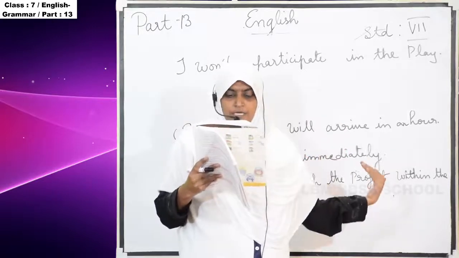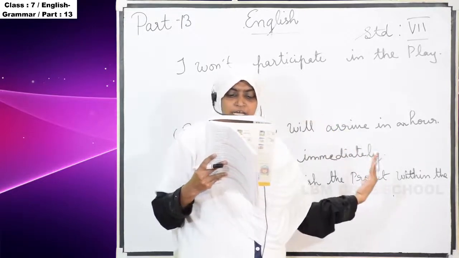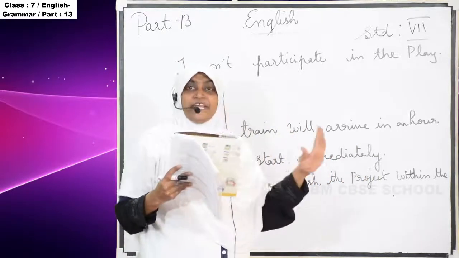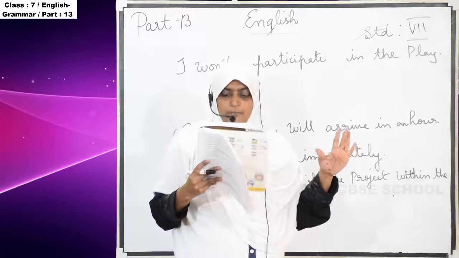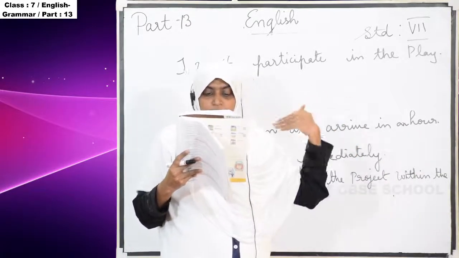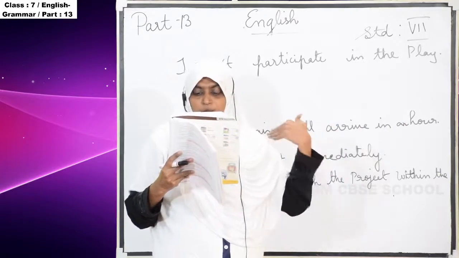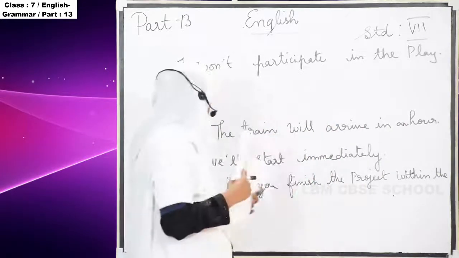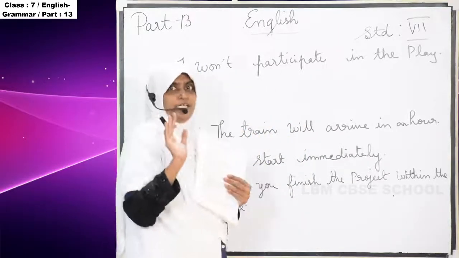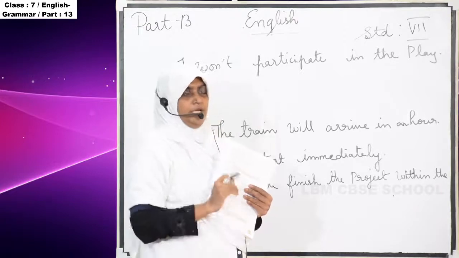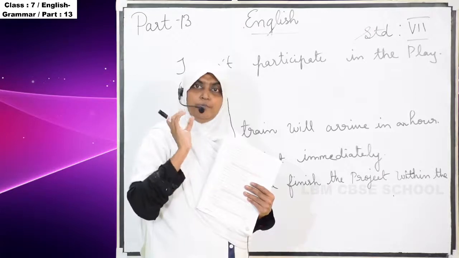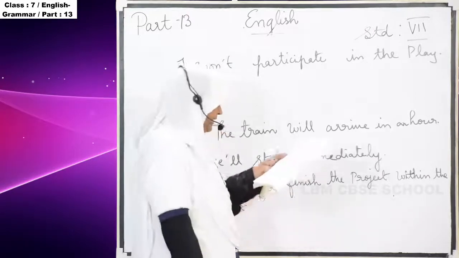So here what they are telling, I won't participate in the play. I won't, negative form, I won't participate in the play. It tells about the future only. I won't participate in the play means I will not participate in the play. That is the meaning. In the negative form also we can use the simple future. And then